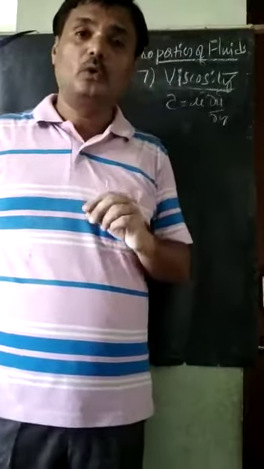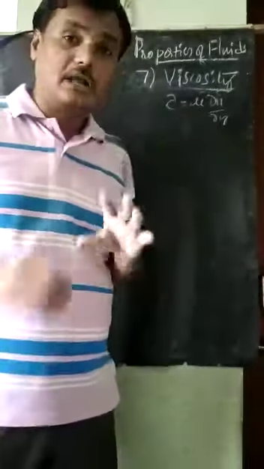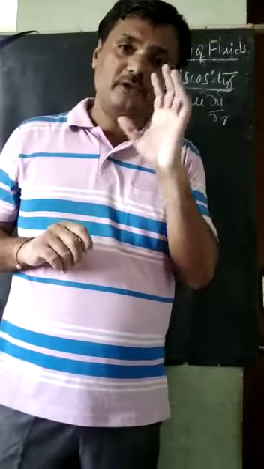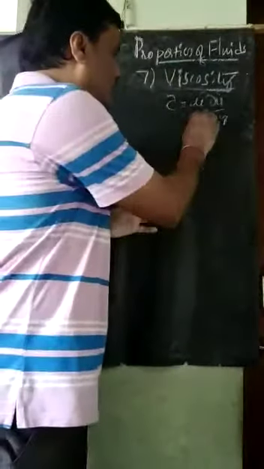For non-Newtonian fluids, this equation we cannot apply directly. So we have to change the equation. This is for the Newtonian fluid.